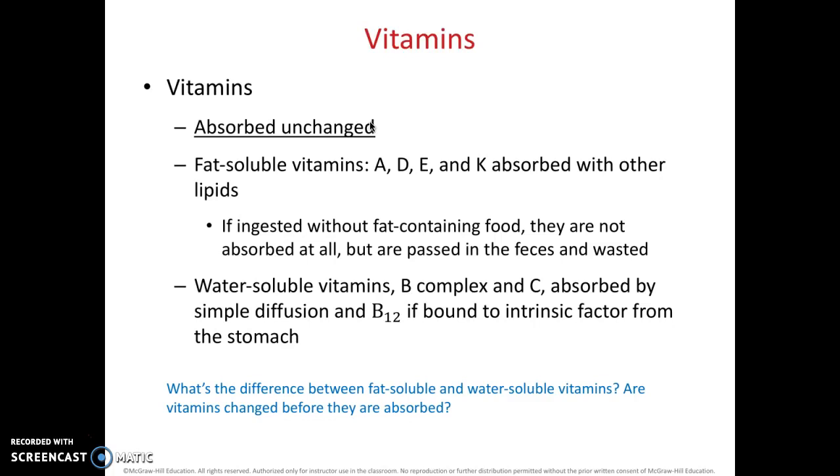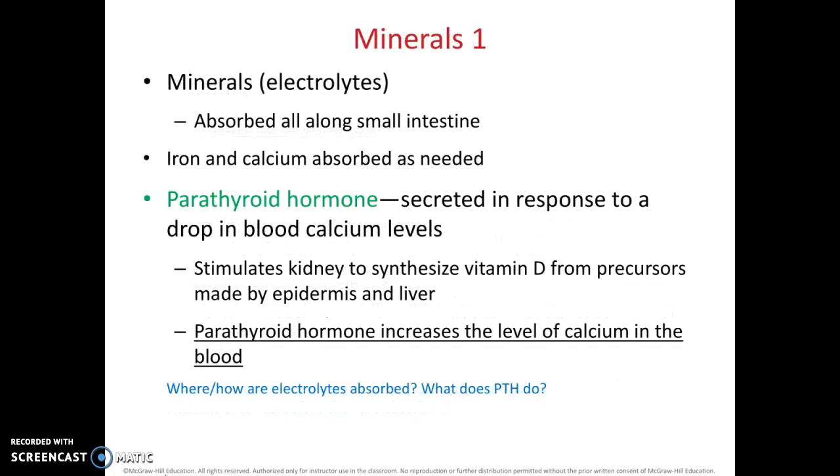So most vitamins are absorbed unchanged. And there are fat-soluble vitamins versus water-soluble vitamins, which have different diffusion rates and different absorptions. Minerals are electrolytes, and this would be things such as calcium, iron, sodium, potassium, things like that.